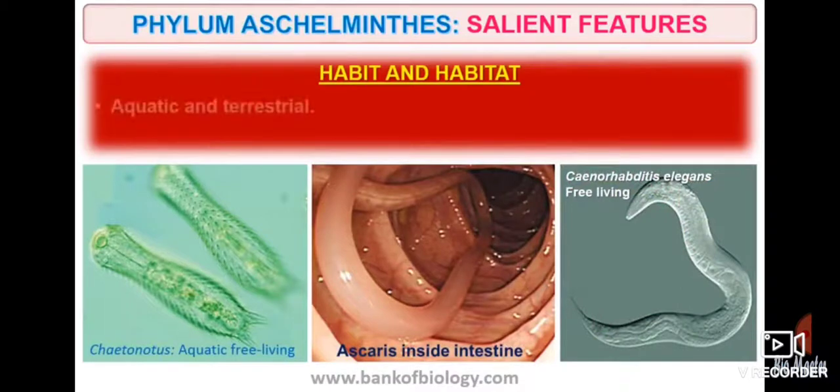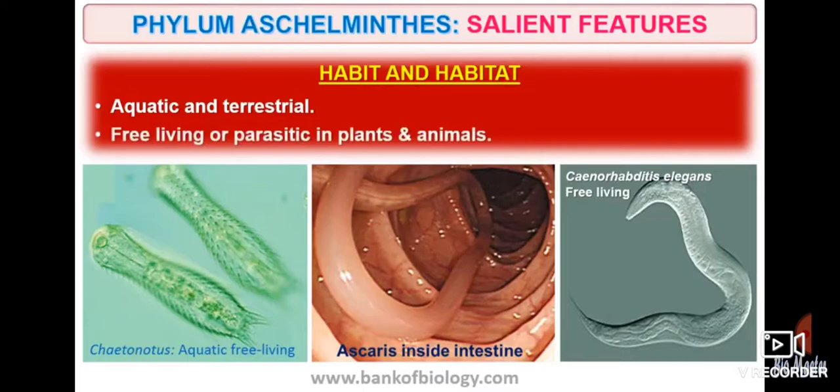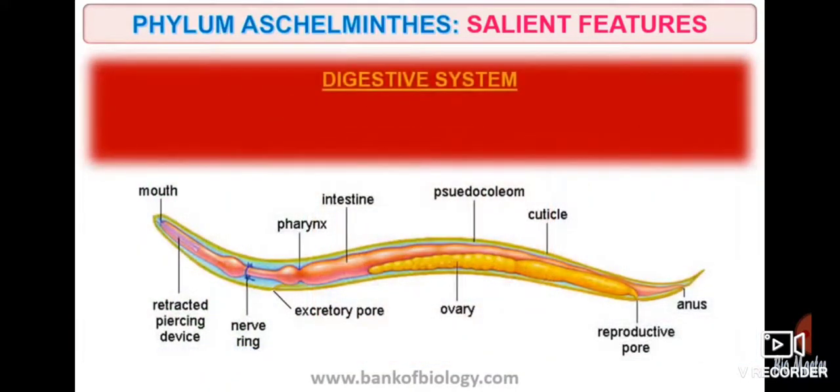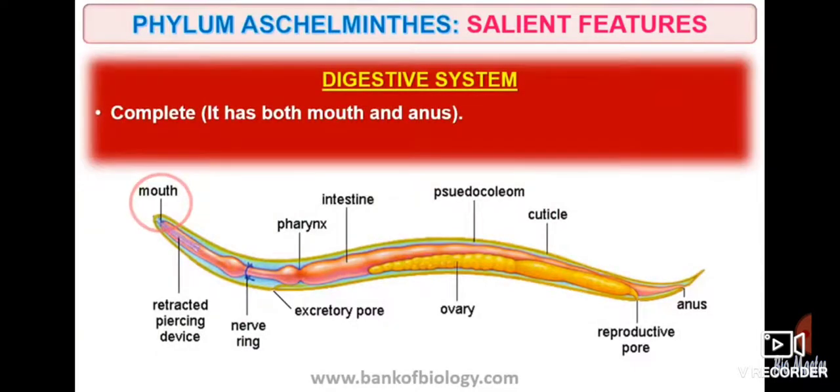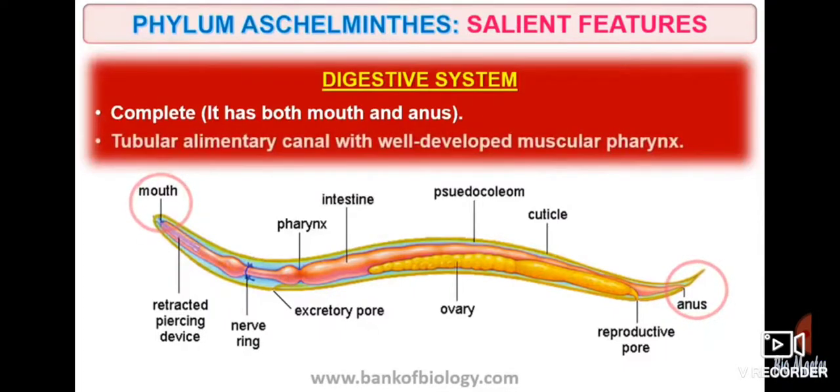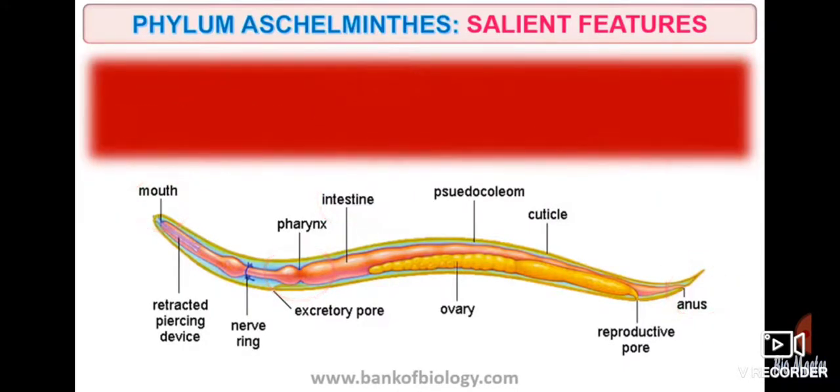Habit and habitat: some are aquatic and some are terrestrial, free living or parasitic in plants and animals. Digestive system: you can see the mouth, and the anus is present at the tail end, with intestine, pharynx and pseudocoelom shown.